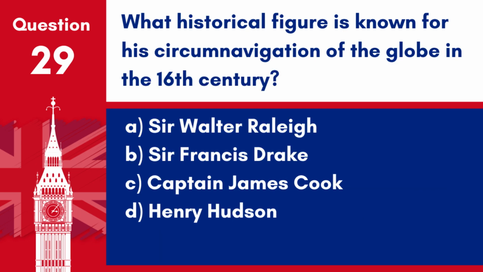Question 29. What historical figure is known for his circumnavigation of the globe in the 16th century? A. Sir Walter Raleigh. B. Sir Francis Drake. C. Captain James Cook. D. Henry Hudson. Answer: B. Sir Francis Drake. Drake was the first Englishman to circumnavigate the globe between 1577 and 1580.